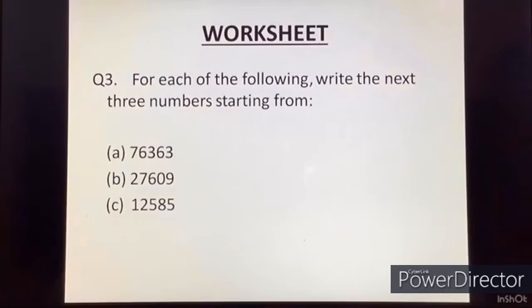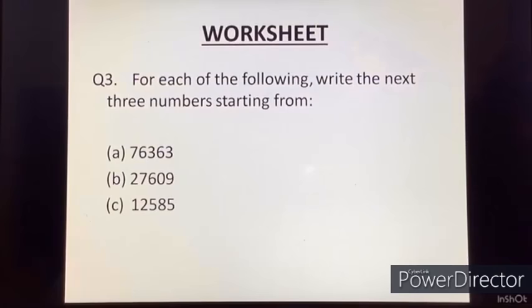Now the third question. For each of the following, write the next 3 numbers starting from the numbers given here. The first one is 76,363. So you will now write the next 3 numbers after 76,363.